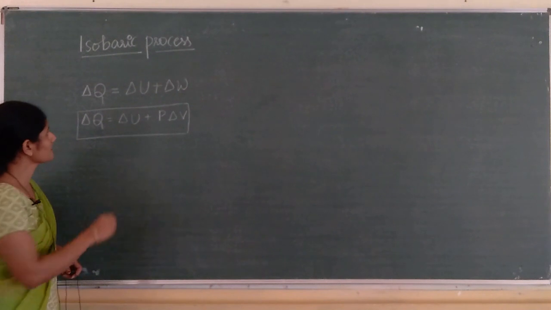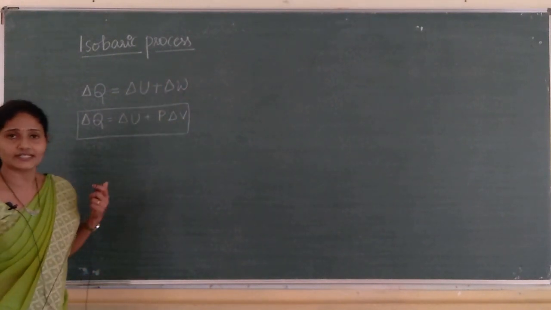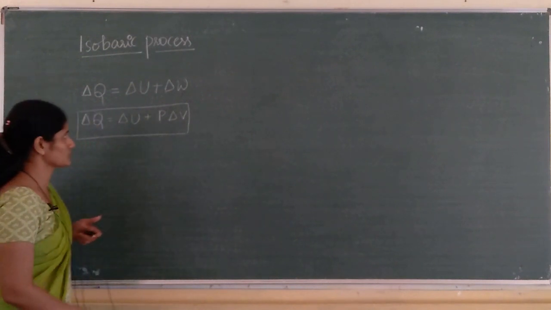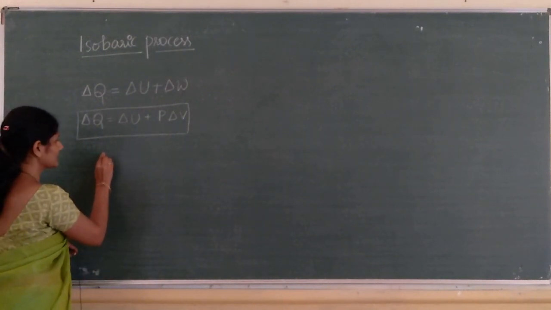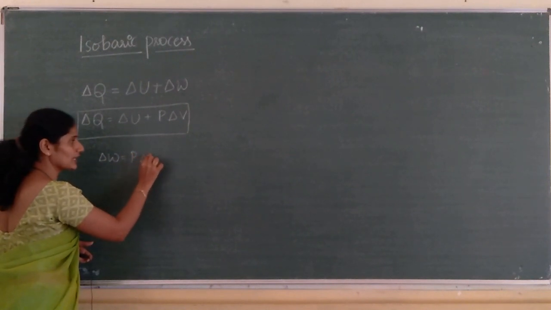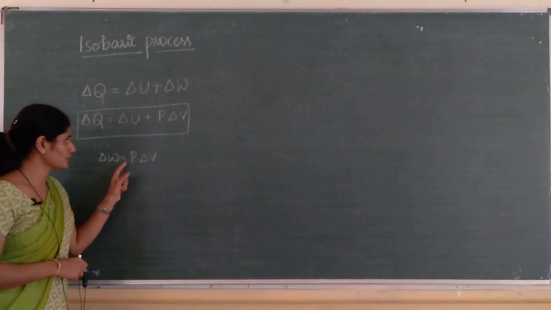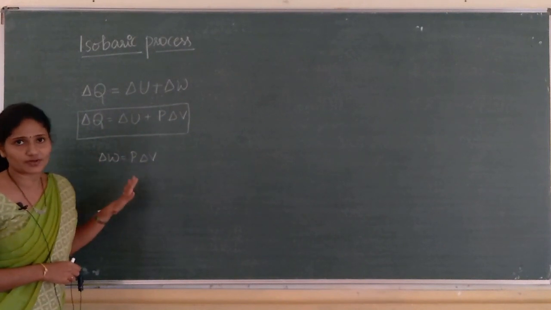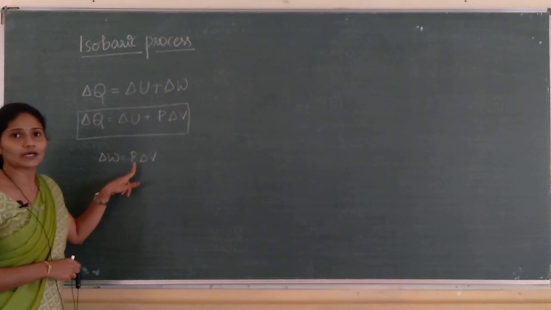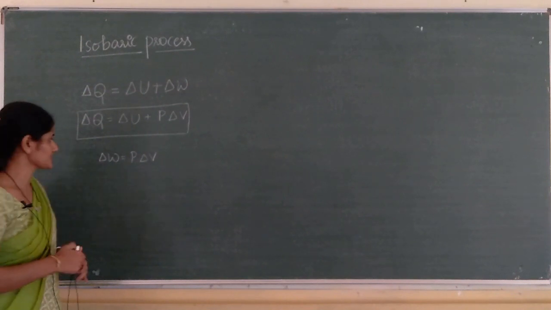Now, let us see the expression for work done in case of an isobaric process. We know that delta W is equal to P into delta V. Pressure is constant, so you should not write delta P. If there is a change in pressure, then only you have to write delta P, because delta always means there is a change.